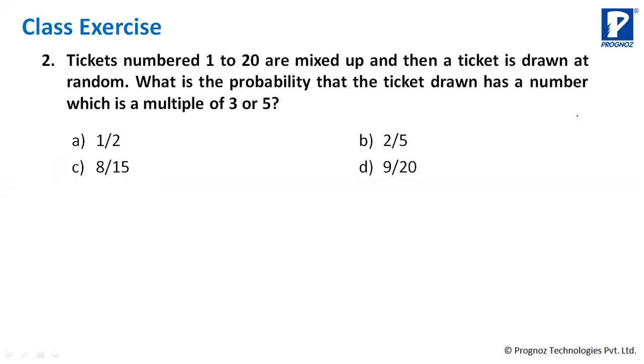Tickets numbered 1 to 20 are mixed up and then a ticket is drawn at random. What is the probability that the ticket drawn has a number which is a multiple of 3 or 5?